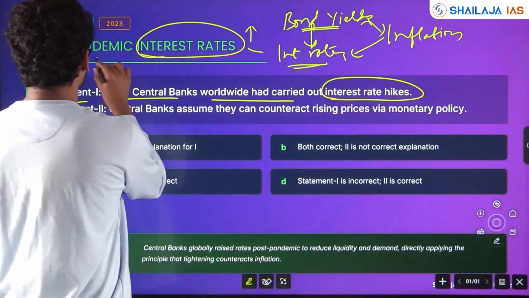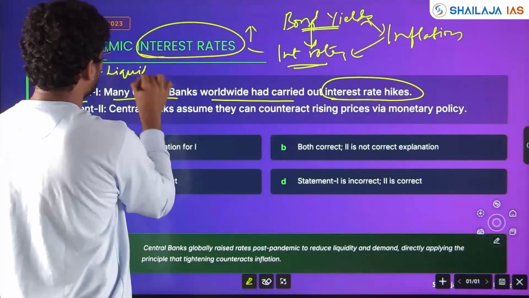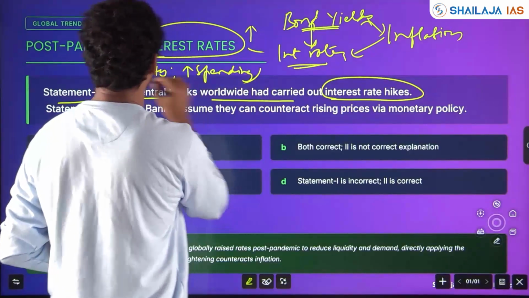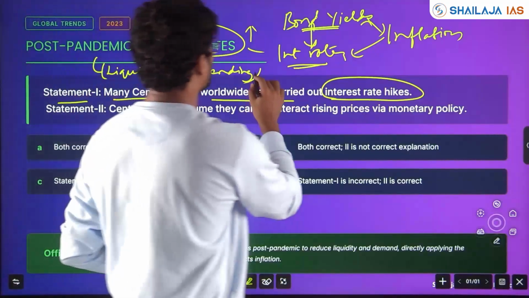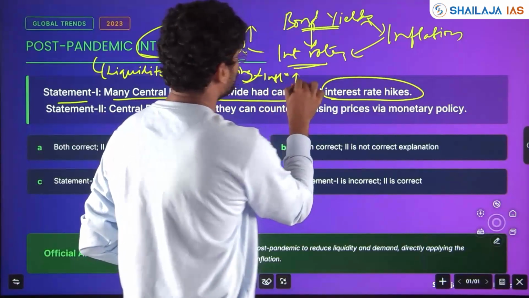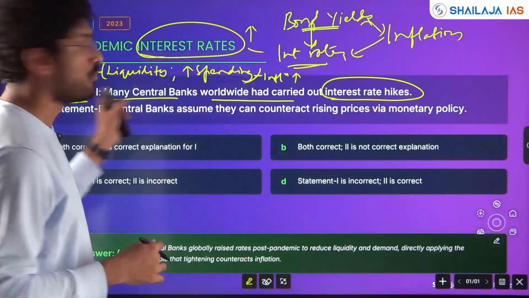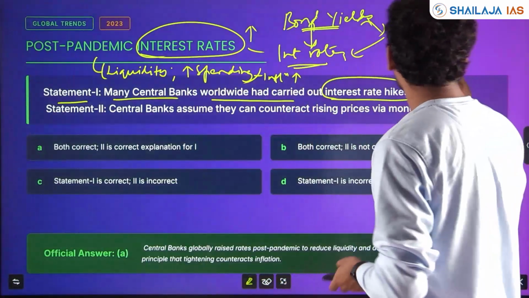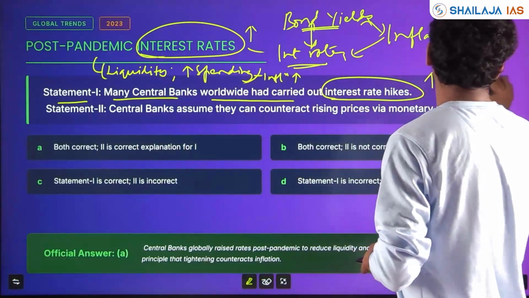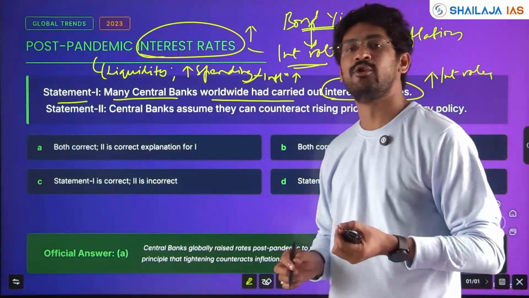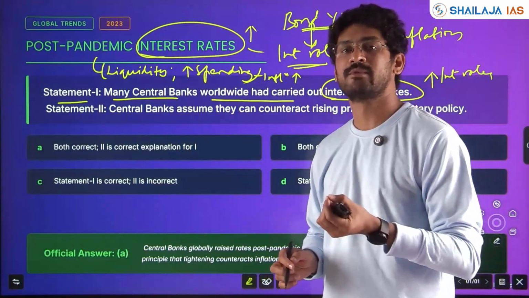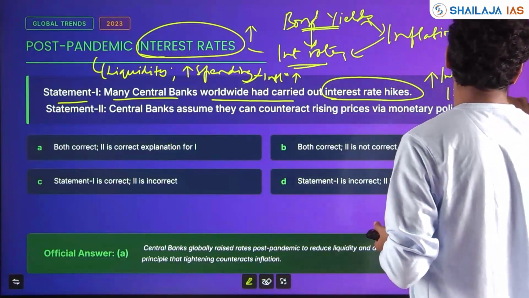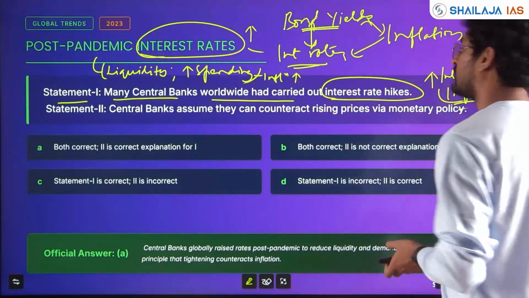During Corona, to inject liquidity and to increase spending, governments reduced the interest rates. However, inflation also shot up. Now, to control inflation, many central banks, the US Fed, India's RBI, increased the interest rate. When it increases the interest rates, loans become costlier. When loans become costlier, borrowing will be reduced. Inflation will come under check.